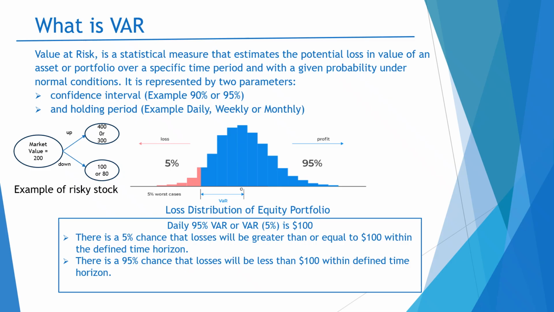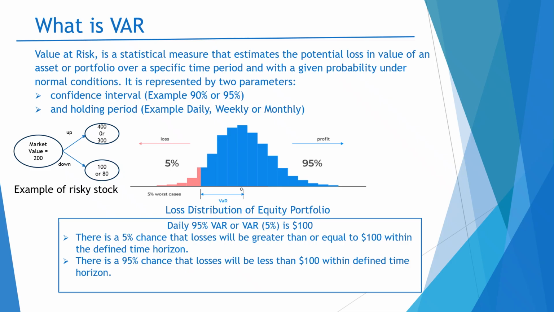Just a point to make here. What is the relationship if the holding period increases? It is observed that if the mean value of the distribution of the portfolio is 0, and I have a daily VaR, and I want to calculate a weekly or monthly VaR, it will be increased by a factor which is root n. N means the number of days.